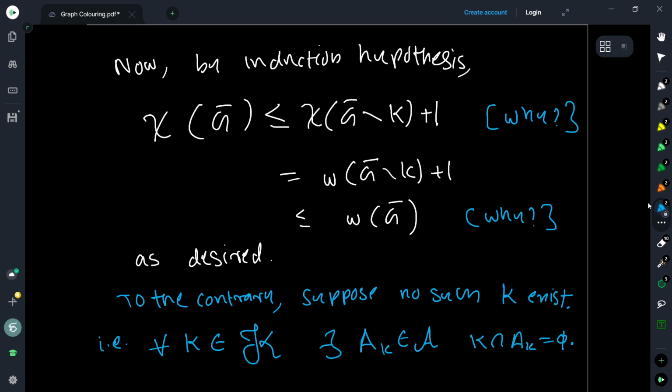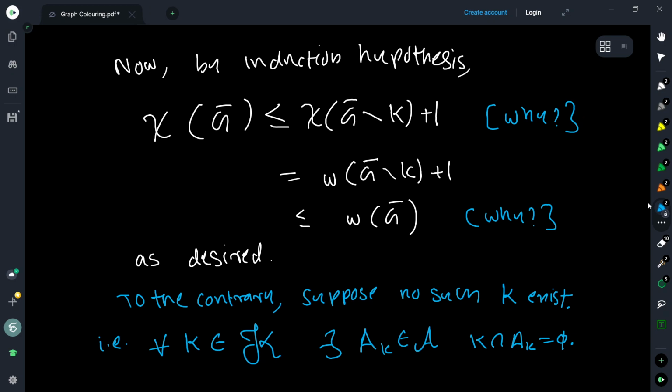So you build a subgraph of G by looking at the maximum independent sets of G, and taking the subgraph induced by the union of these vertices. And then we would like to show that the chromatic number of this is larger than its clique number.